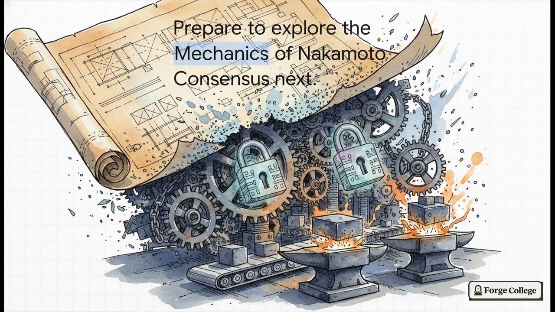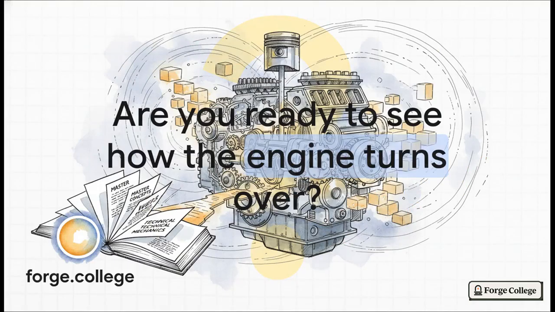And really understanding this why, the core origin and purpose of Nakamoto consensus, it perfectly prepares us for our next lesson in this course, which is the mechanics of Nakamoto consensus. That is the explainer where we're going to stop looking at the blueprint from 10,000 feet up and we'll start translating all these grand goals into the actual nuts and bolts. We're talking block production, difficulty adjustments, and the real nitty-gritty of cryptographic hashing. So I'll leave you with this final provocative thought today. Now that you've seen the blueprint, are you ready to see how this incredibly chaotic engine actually turns over?